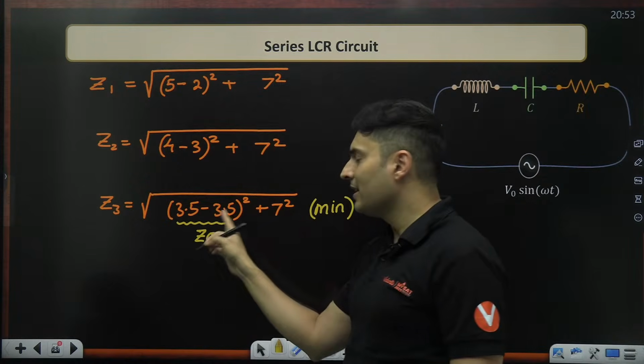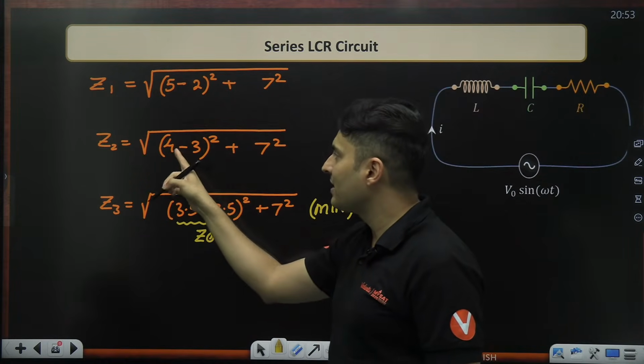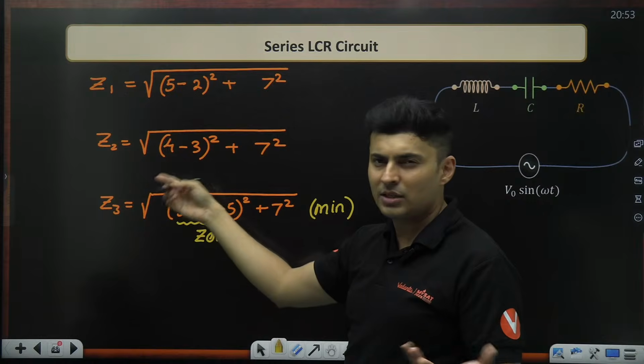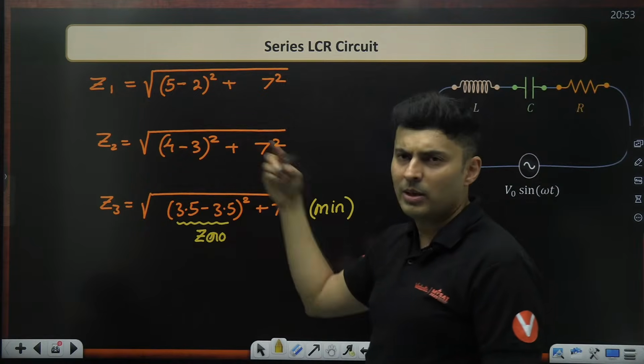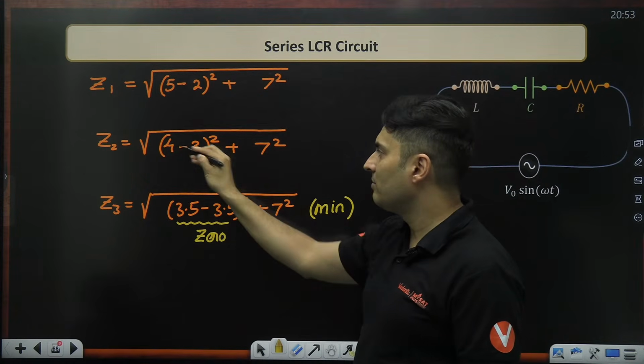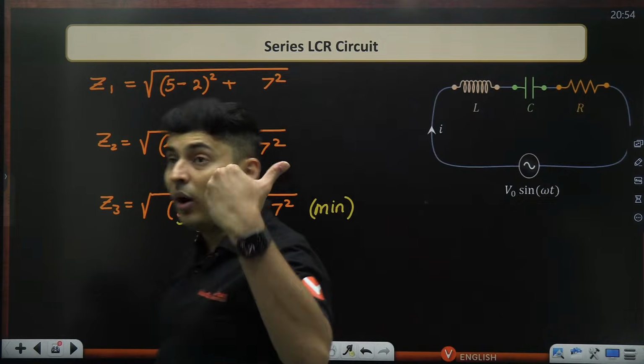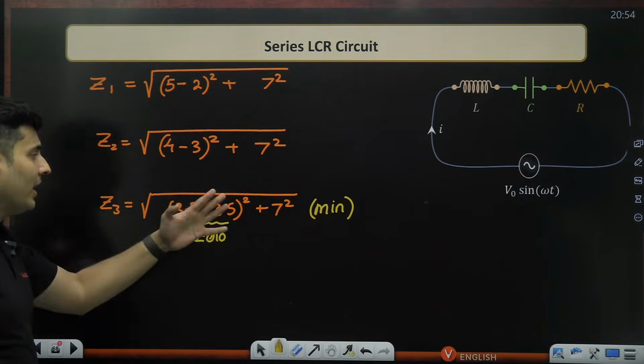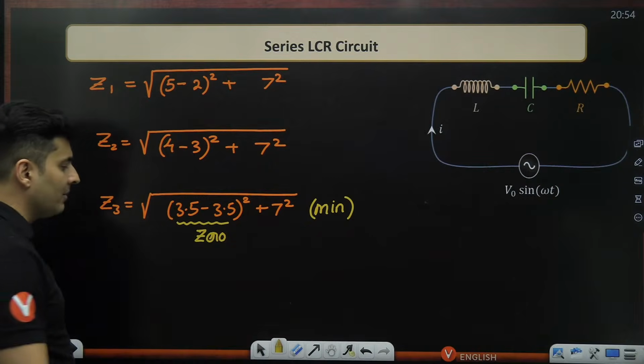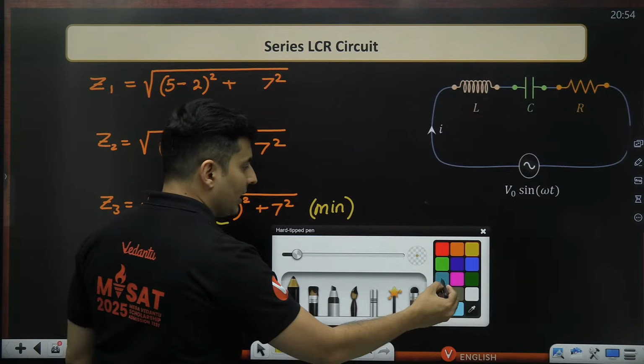So I'm not adding anything to this. Otherwise, every single time, whether it is 4 minus 3, 3 minus 4, doesn't matter, it is squared, it will be a positive number. So I'm adding something, so this value will be larger. So what happens because of that? When Z is minimum, try and think about it.